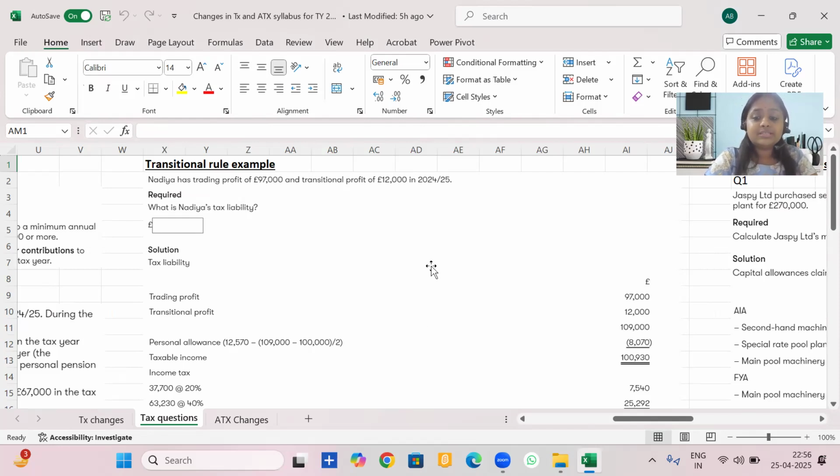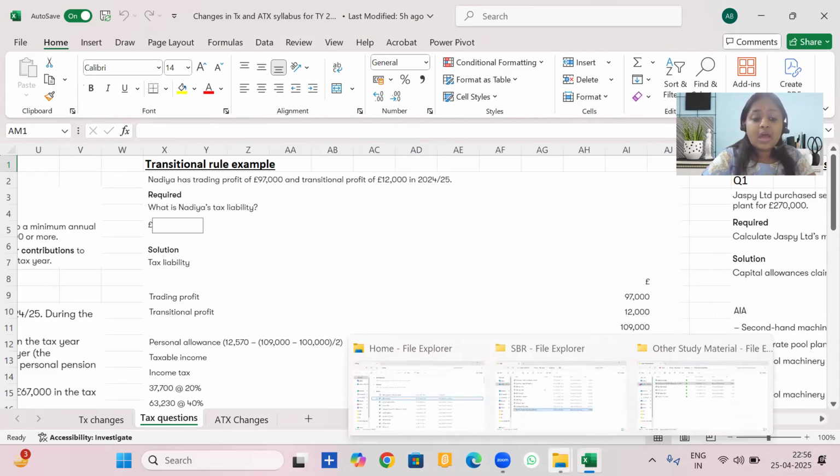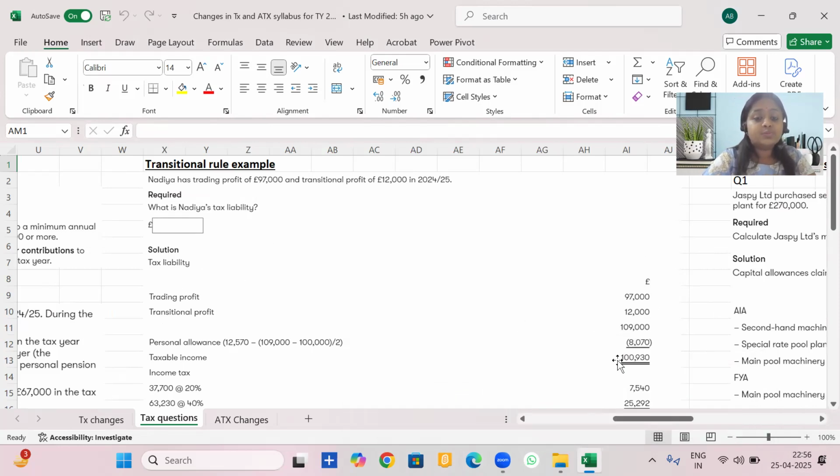The trading profit is 97,000 and now we will add here transitional profits of 12,000. So the net income would be 1,09,000. We will reduce PA and there is going to be a tapering of PA as it is more than 1 lakh. When we calculate the tapering of PA, the tapered PA is 8070 and the taxable income is 1,00930. Now calculate the tax normally like we do in this case.